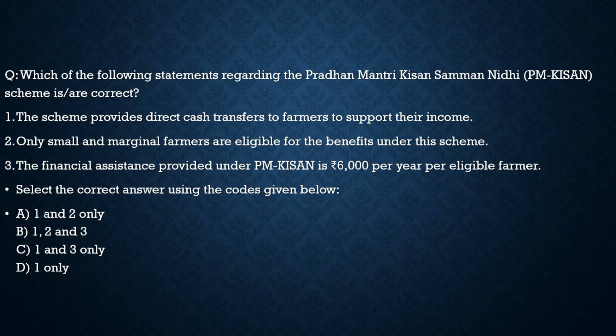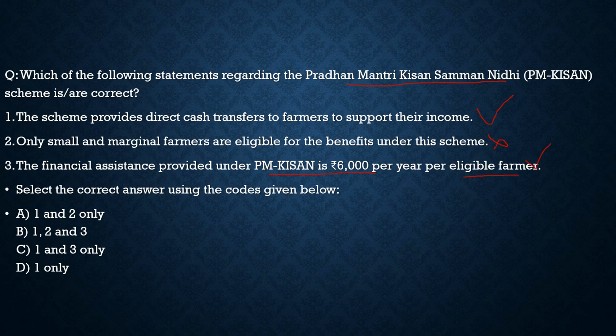It is about the Pradhan Mantri Kisan Samman Nidhi, PM Kisan. It says, which of the following statements regarding the Pradhan Mantri Kisan Samman Nidhi are correct? The first statement, the scheme provides direct cash transfer to farmers to support their income. 100% correct. Second statement, only small and marginal farmers are eligible for the benefit under the scheme. Not only small but all farmers, so it becomes incorrect.